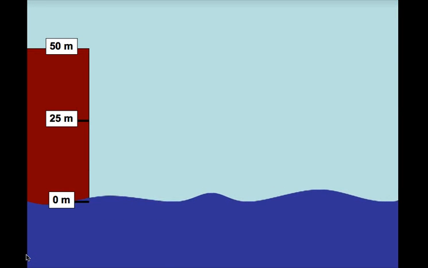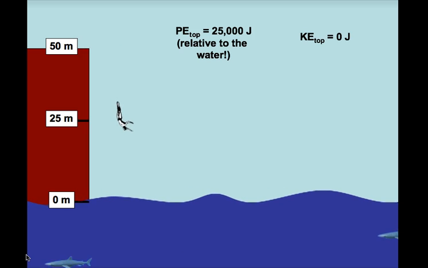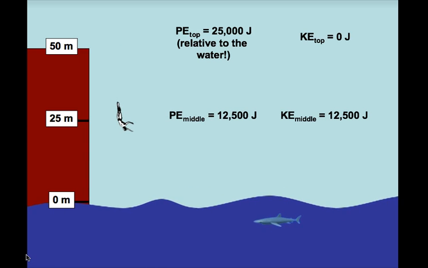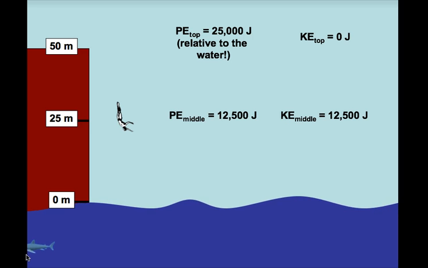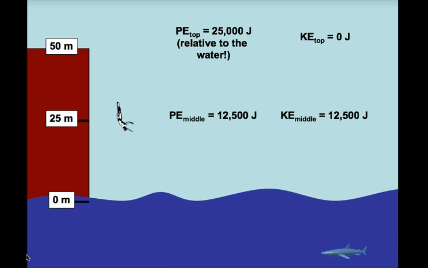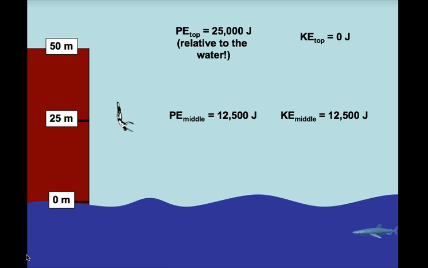Let's take a closer look at our cliff diver here. Here he is at the top, relative to the water. He's falling. Ah, there's a shark! Fortunately, I can stop the laws of physics here. And notice that halfway down, half of the energy is PE, but half of it's been converted to KE. The kinetic energy principle stays here that all the PE becomes KE.